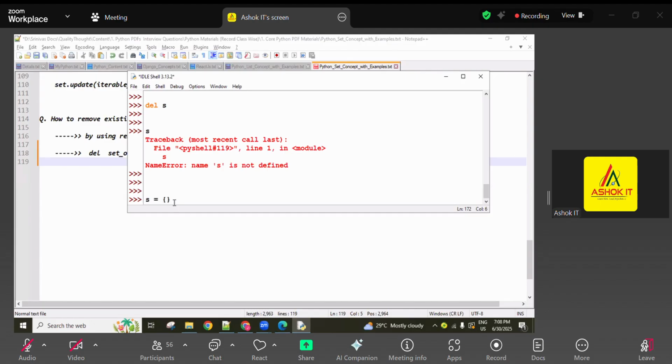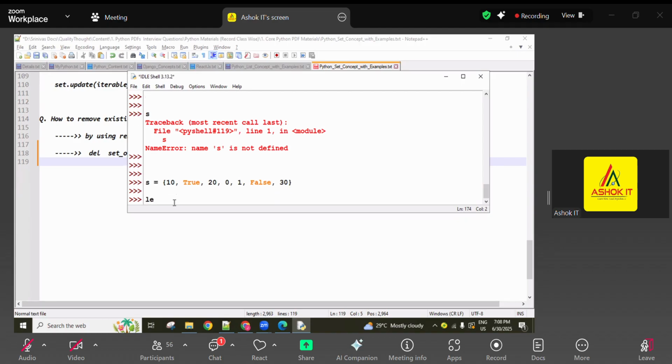Okay. Now, here is one important interview question, guys. It was asked a lot of times previously. Here, set s equal to 10, True, 20, 0, 1, False, and 30. Now what is the length of x? Counting 3 and 3 is 6, and 1 more is 7. Looking like 7 values.